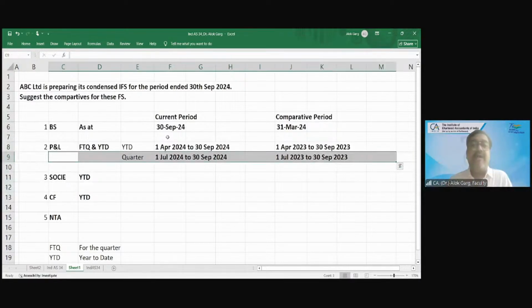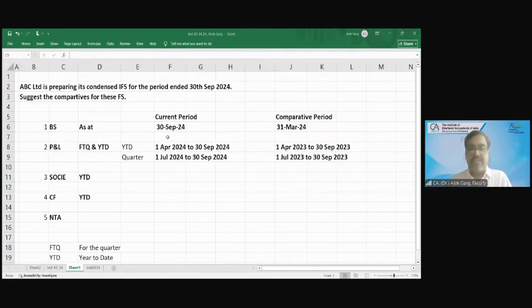Because it is required by SEBI LODR regulation. SEBI regulation says that you have to give 6 month performance as well as quarter performance. So that is why this will become part of your interim financial statement also.